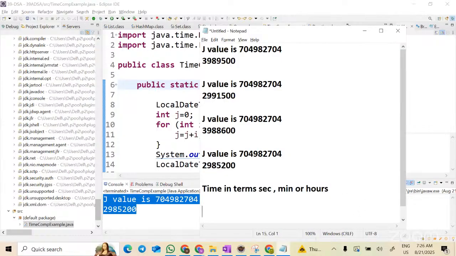But if I take a laptop or computer with 32 GB RAM, do you think the same amount of time will be taken by the program, or will it be less or more? It will be less. That means the execution time taken by the program directly depends on your hardware. So that is the reason telling the time complexity in terms of seconds, minutes, hours is not correct. Do you guys agree with me?